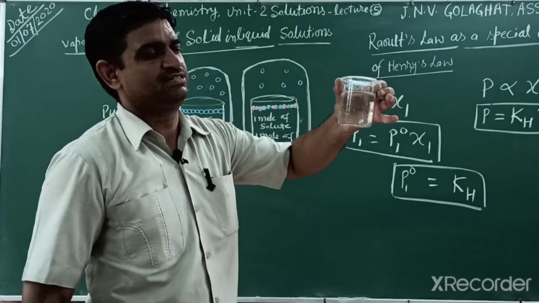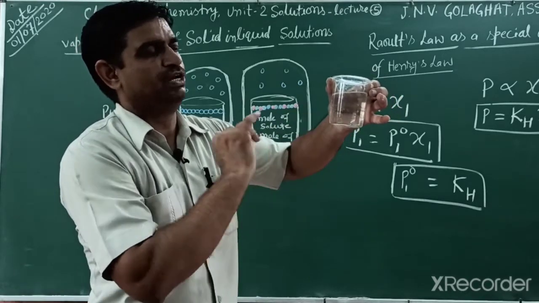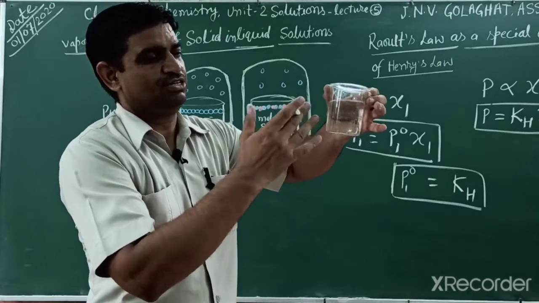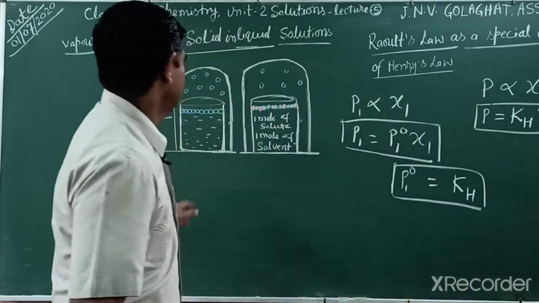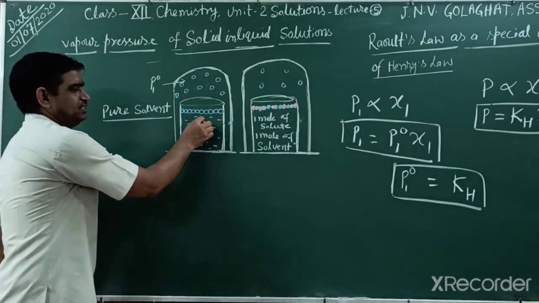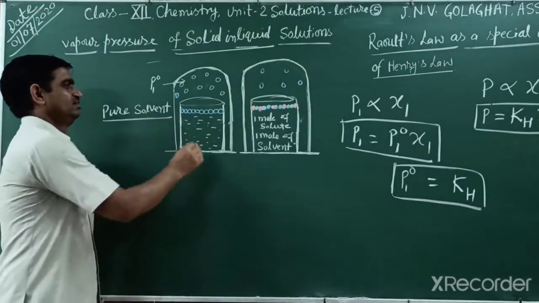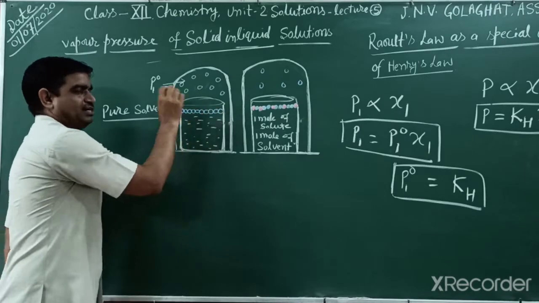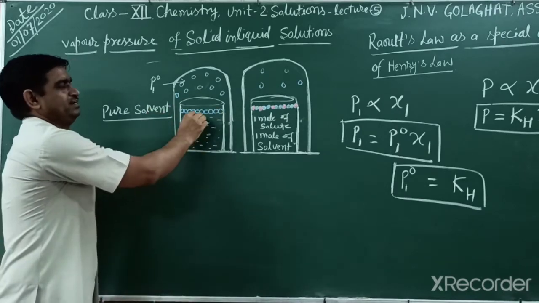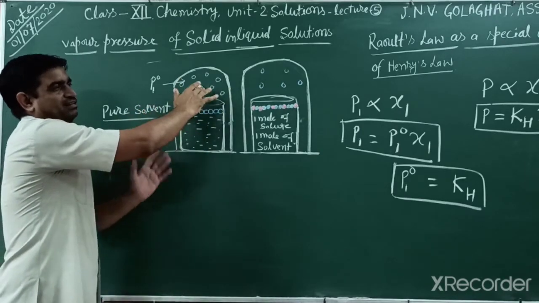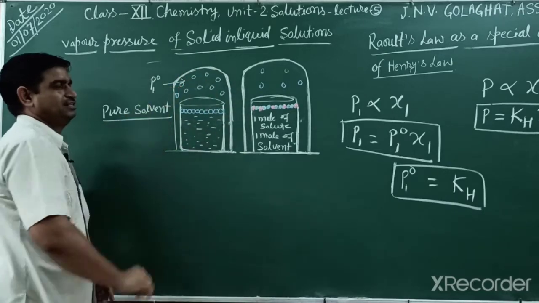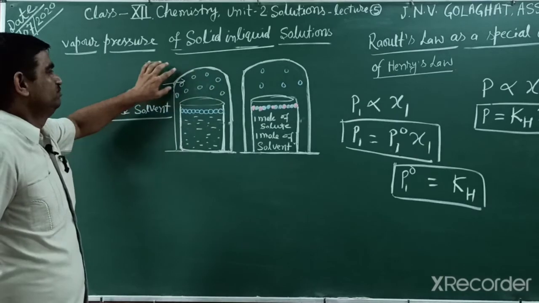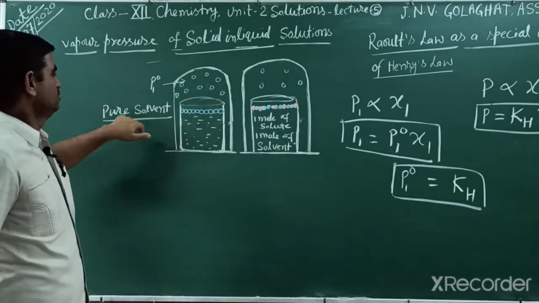Water evaporates and the sucrose dissolved in water does not. If this is only pure water, the particles are only water molecules, solvent, and there is vapor pressure. We can say this is pure solvent.